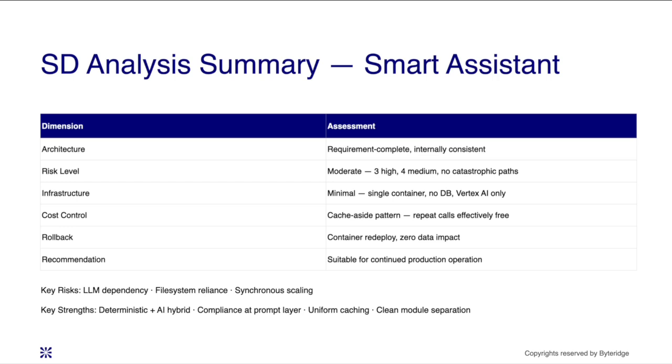LLM dependency, file persistence, and synchronous scaling, all understood trade-offs for the current model. Infrastructure is minimal. Caching keeps LLM costs effectively free on repeat calls. Rollback is a simple container redeploy with zero data impact.